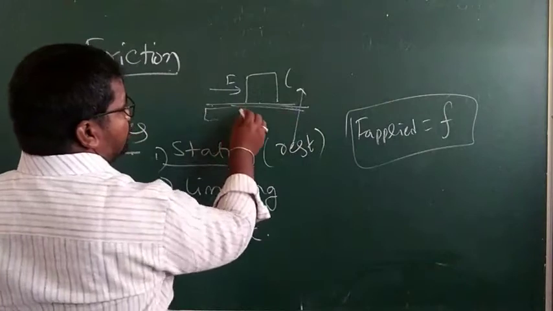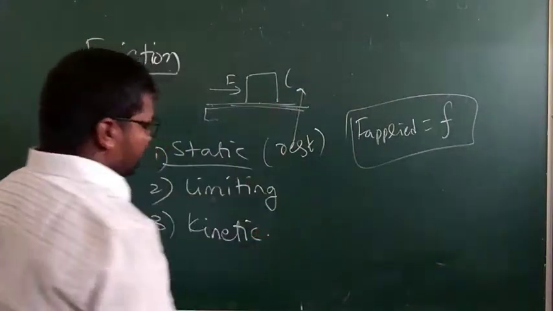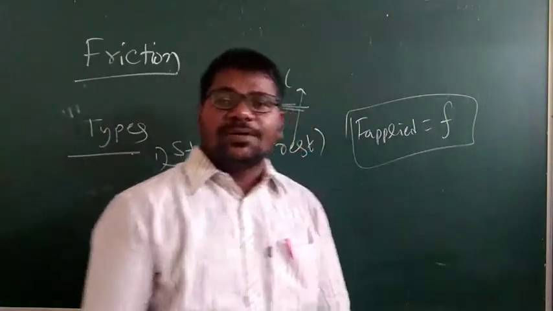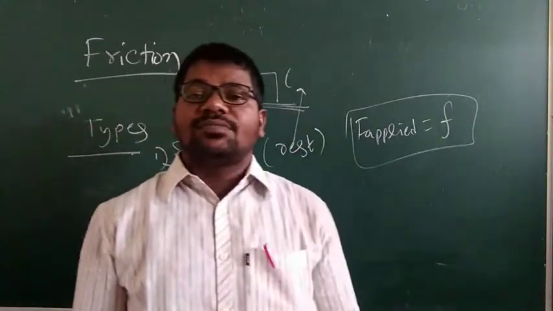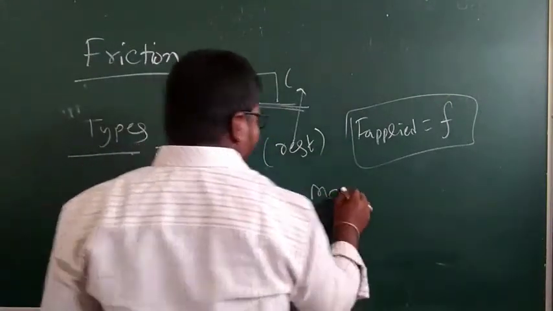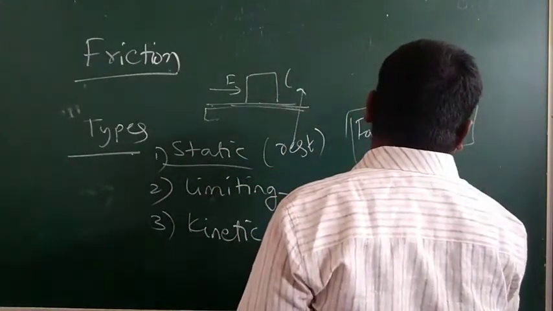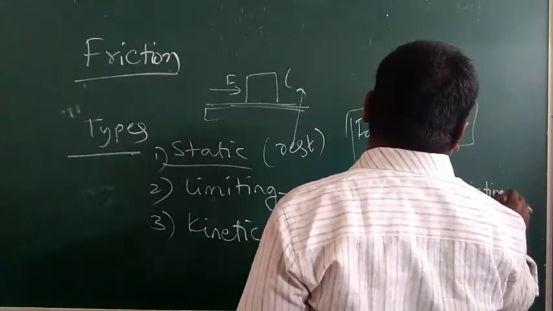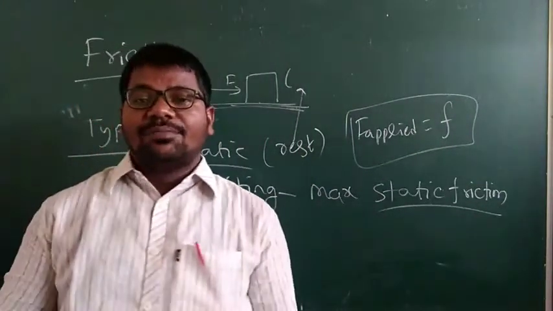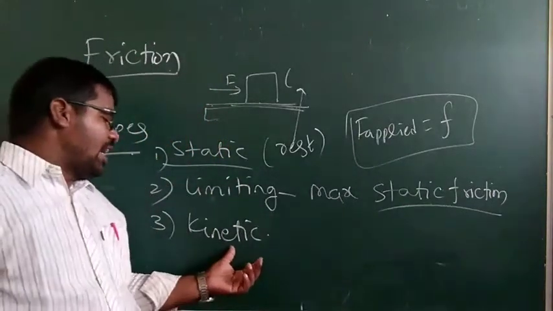If the applied force is greater than the static friction, limiting friction comes into play. Limiting friction is the maximum static friction. Understand?